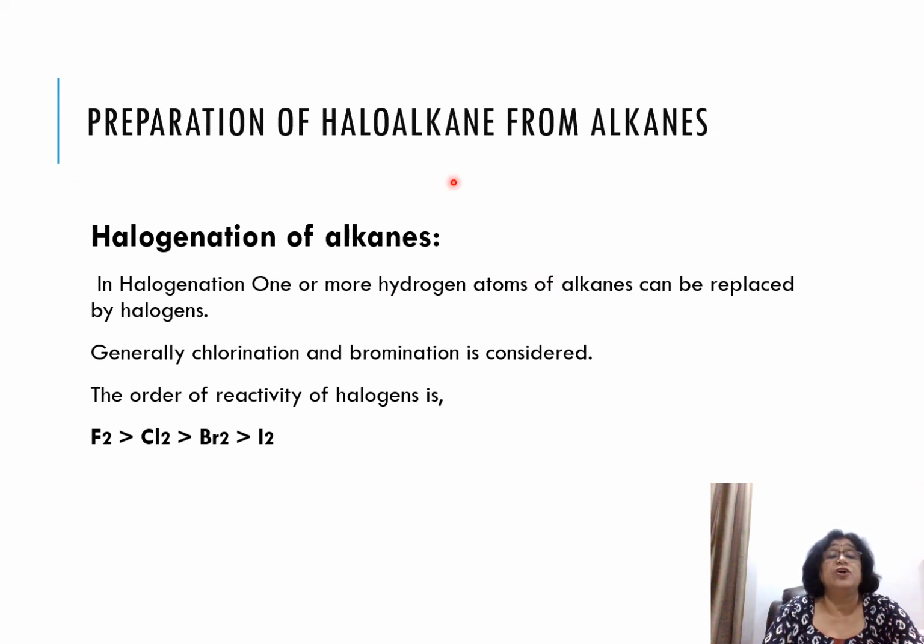Now let's see the halogenation of alkanes. The second method of preparation of alkyl halides is halogenation of alkanes. In halogenation, one or more hydrogens of alkanes can be replaced by halogens.